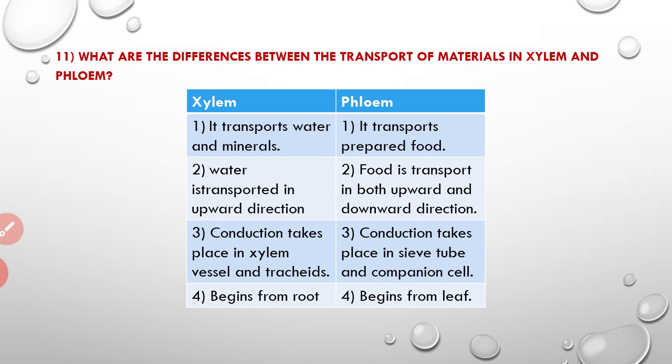Here food is transported in both upward as well as downward directions. Then the conduction takes place in xylem vessels and tracheids. Here the conduction takes place in sieve tubes and companion cells. Then in xylem the conduction begins from the root, and here the transportation begins from a leaf. So this is about the question answers.